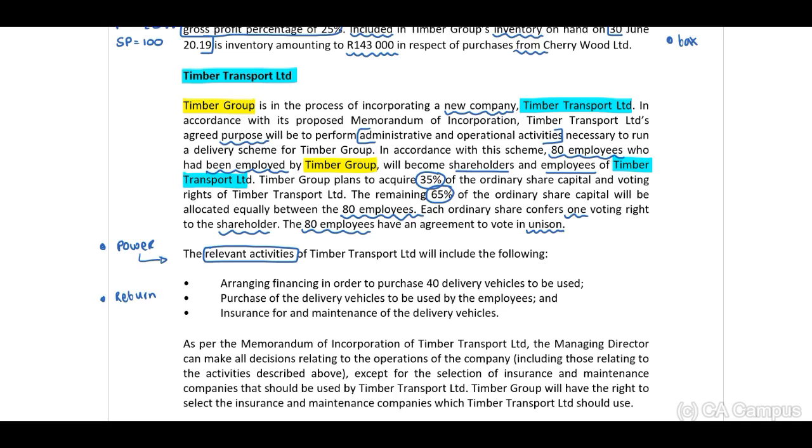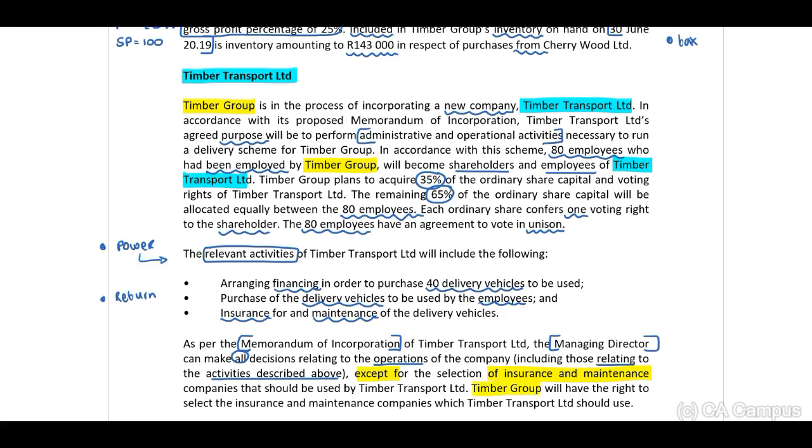Relevant activities: arranging financing in order to purchase 40 delivery vehicles, purchase of delivery vehicles to be used by the employees, and insurance for and the maintenance of the delivery vehicles. As per the Memorandum of Incorporation of Timber Transport Limited, the Managing Director can make all decisions relating to the operations of the company, including those relating to the activities described above, except for the selection of insurance and maintenance companies that should be used by Timber Transport.